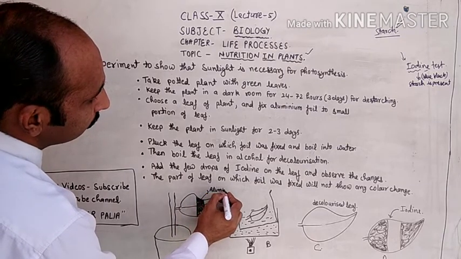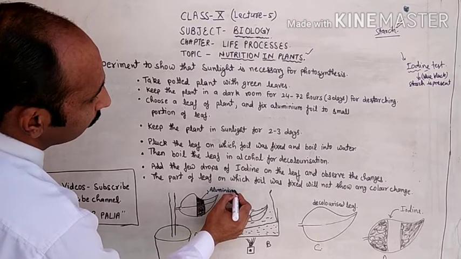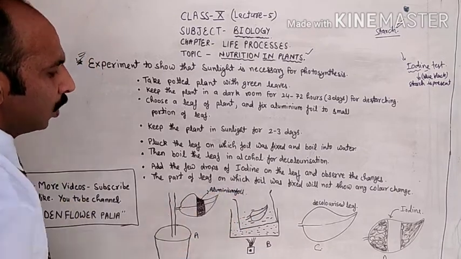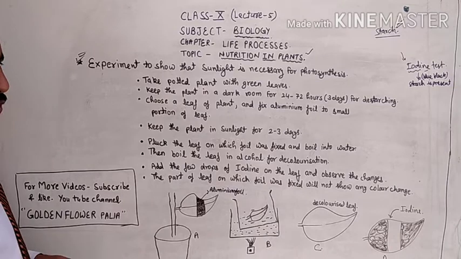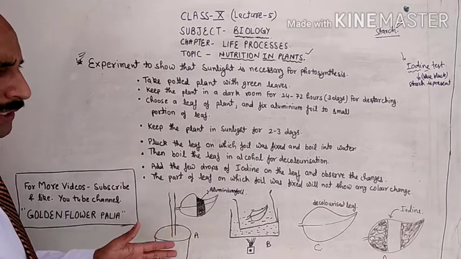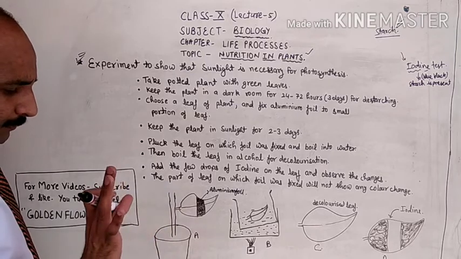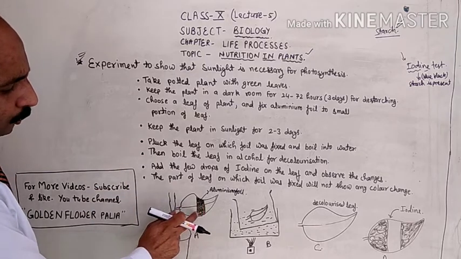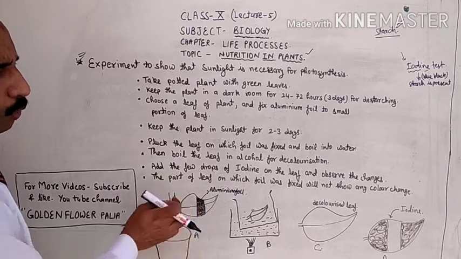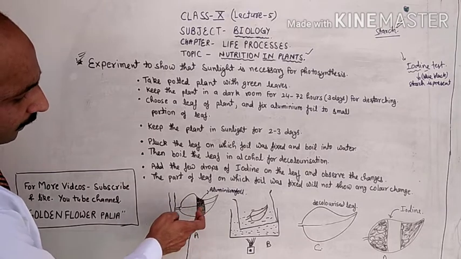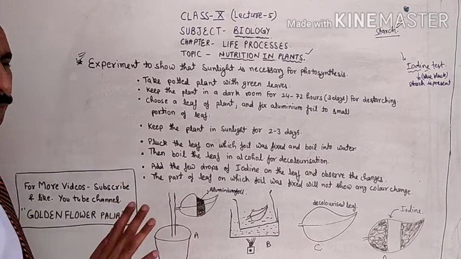You paste the aluminium foil or black paper so that the light may not enter this part. But paste the aluminium foil on a small portion only, and the rest of the leaf should be free.